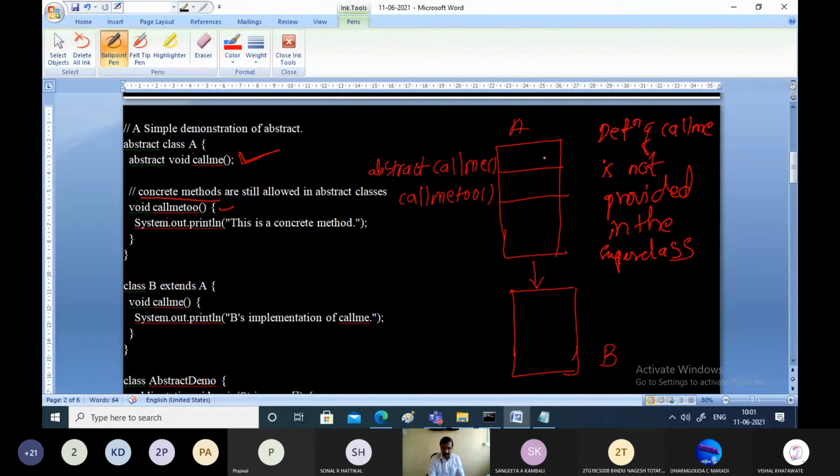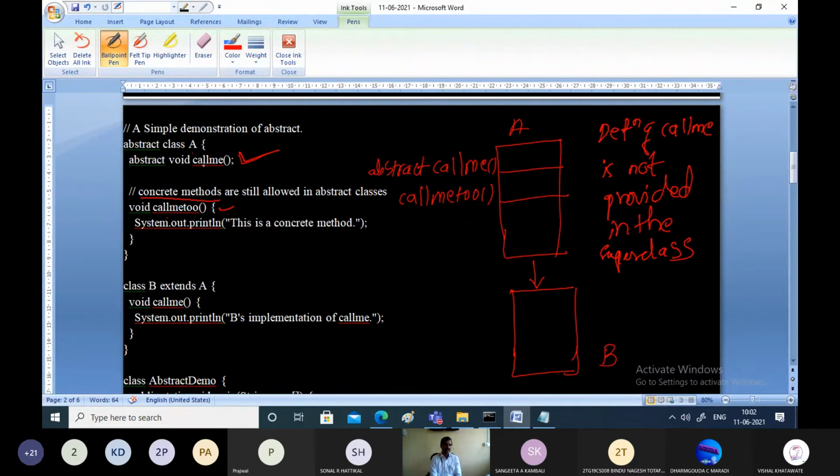That means if the definition is not there in the superclass, then whichever class is inheriting that superclass, class B, the subclass which is inheriting the superclass A, if it is inheriting an abstract class, then it must provide a definition for all the abstract methods. It should define its own way of the abstract method.